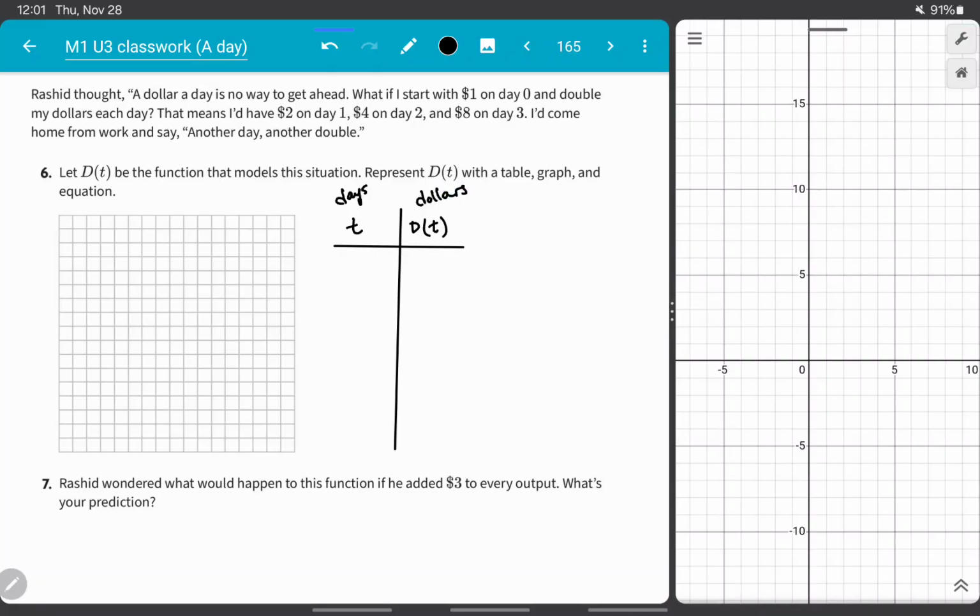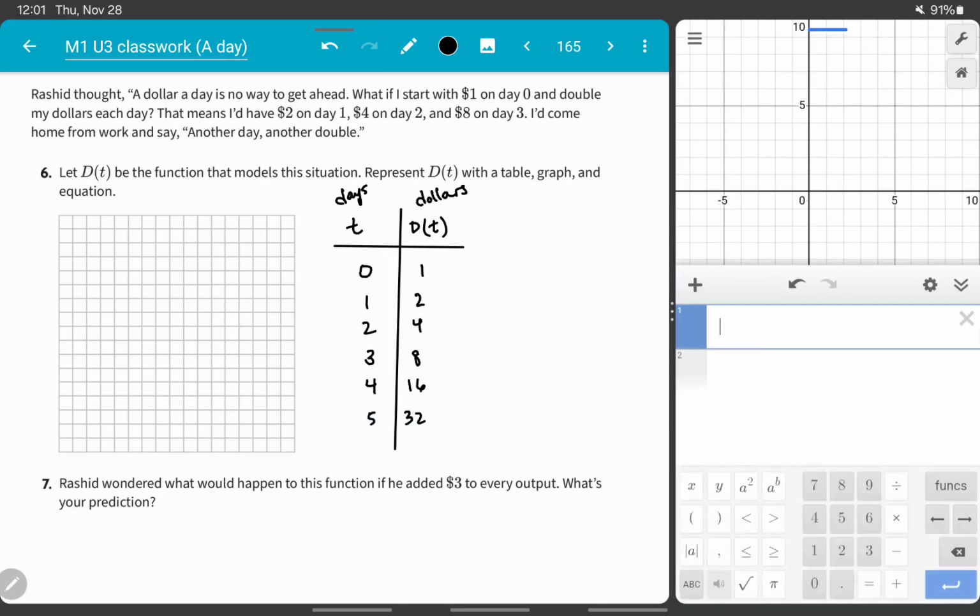Okay, so I'm actually going to create the table here first. On day 0, we're going to have $1. On day 1, we're going to have $2. Day 2, we're going to have $4. And day 3, we'll have $8. Could go a few more. 4, we'd have 16. And 5, we'd have 32. And you can also define this here.